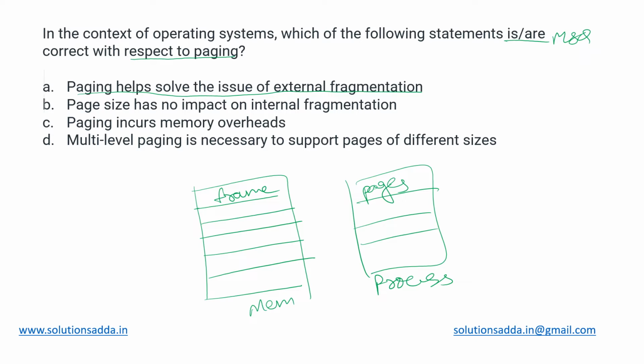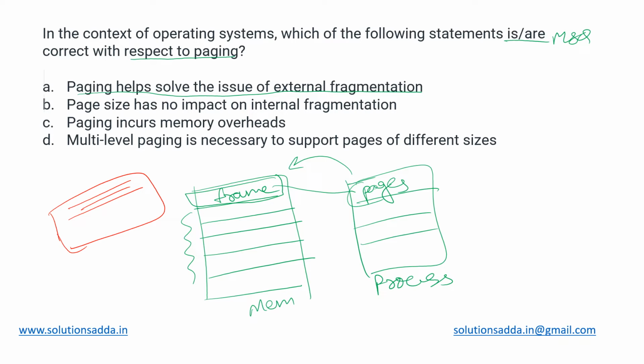The frame size is equal to the page size and every page goes and sits into one of the frames. So when this occurs, the external fragmentation gets reduced. That is because every single page is occupying one single frame. So there is no wastage of space in between. But only, let us consider, this is our page, but it is not completely occupied. It is only half filled while half of it is left empty. So only this much space will be wasted, the half of the page.